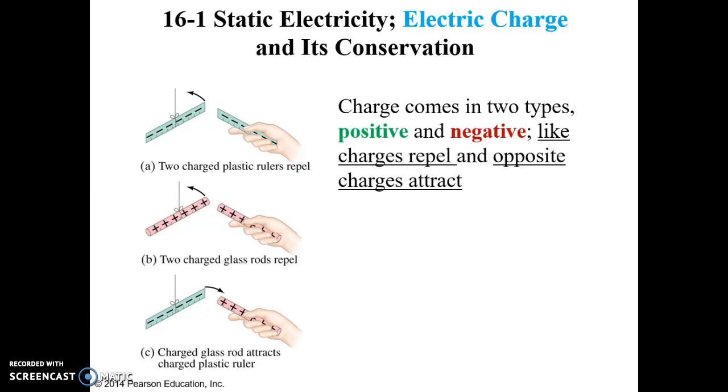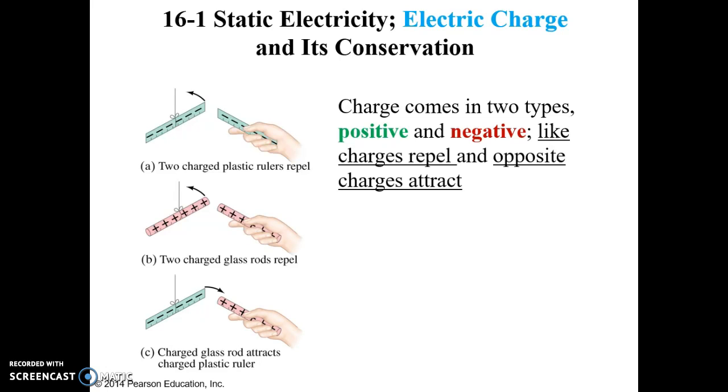Similarly, if you rub a glass rod and bring it close to a second charged glass rod, again the repulsive force seems to act, as shown in Figure B. However, if the charged glass rod is brought close to the charged plastic ruler, it is found that they attract each other, as shown in Figure C. Thus, there seem to be two, and only two, types of electric charge. Each type of electric charge repels the same type, but attracts the opposite type. So, unlike charges attract each other, whereas like charges repel.